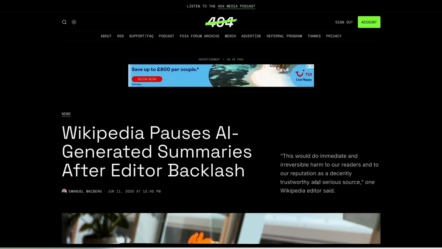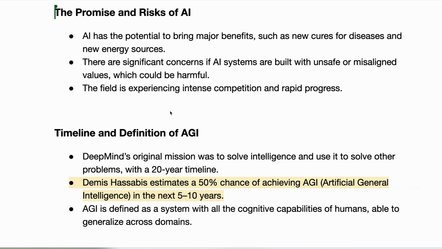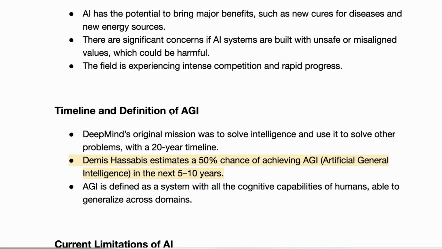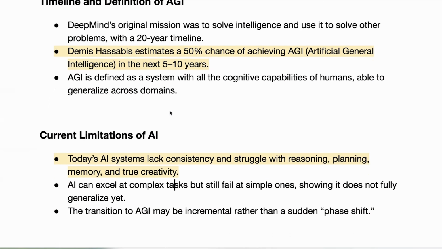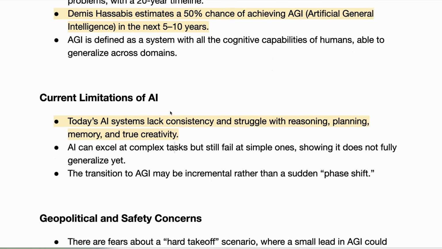And this week, this concern was echoed by the DeepMind CEO. Speaking to Wired magazine, the DeepMind CEO shared his view of the promise and the risks of using AI. He estimates that there's a 50% chance of achieving artificial general intelligence in the next 5 years, but that the current limitations of AI show that whilst AI can excel at very complex tasks, it can still fail at pretty simple ones, especially tasks like reasoning, planning, and true creativity. The transition to AGI as a result may be incremental rather than a sudden phase shift.